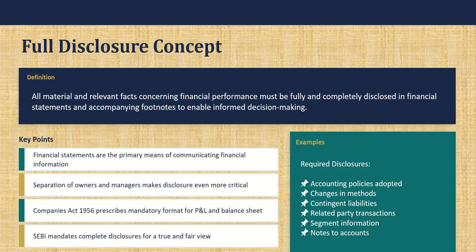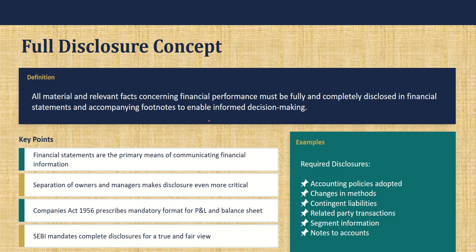Then full disclosure concept. It is very important for the accountant to disclose all the relevant information and keep it transparent. Why? Because in big corporates you have the separation of management and owners.